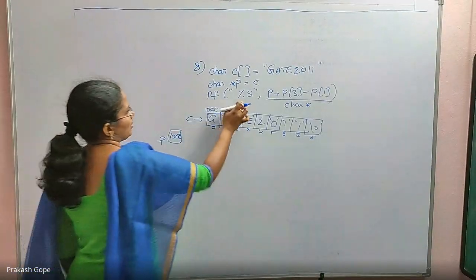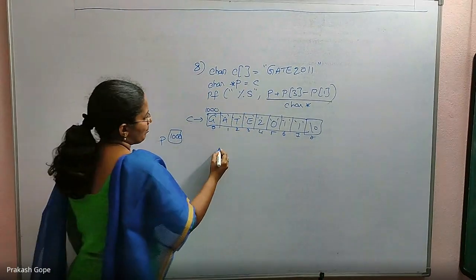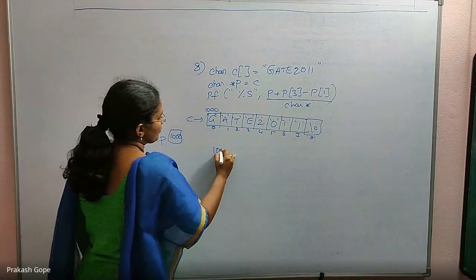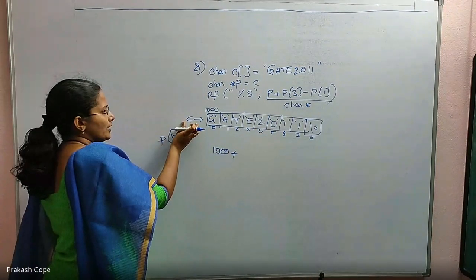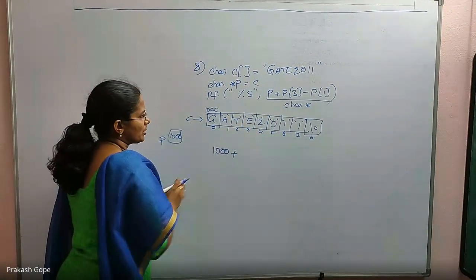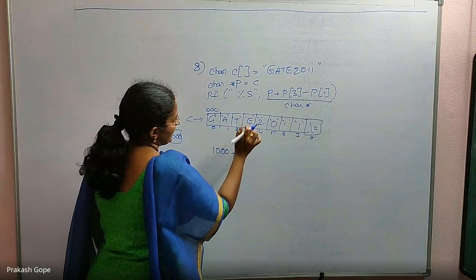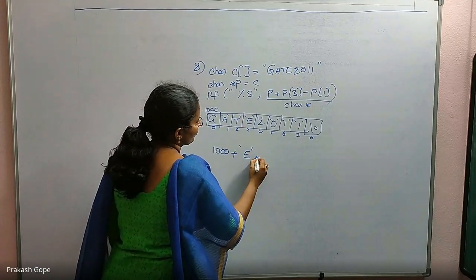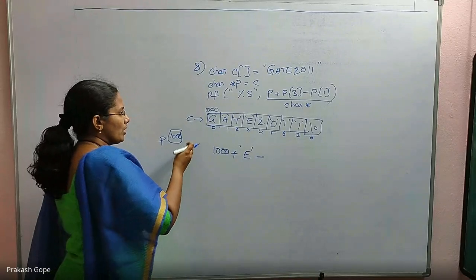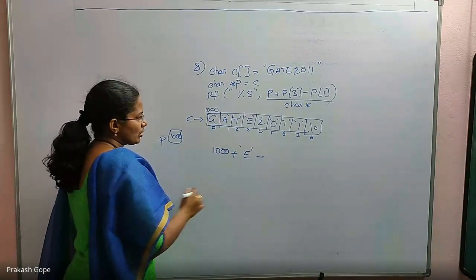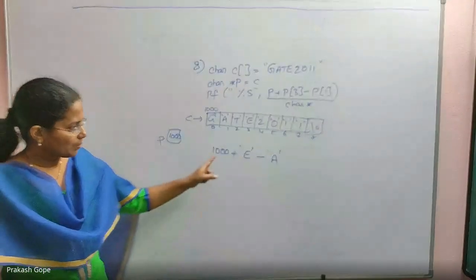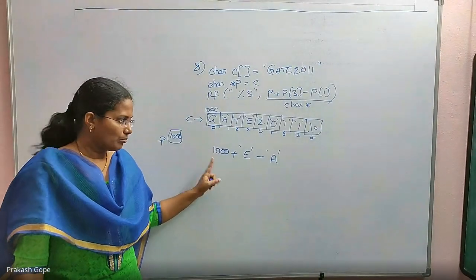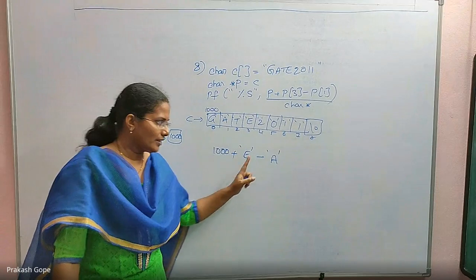Okay, then printf percentage s, p plus. What is p? p is 1000. p plus, what is p of 3? Whether it is c of 3 or p of 3, both are same. p of 3 is E, character E, minus p of 1. c of 1 and p of 1 both are same, character E. So this is the expression. This is a pointer, a character pointer, and then characters.